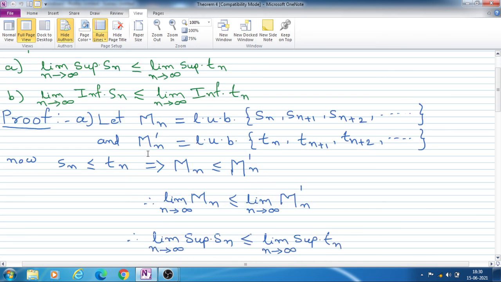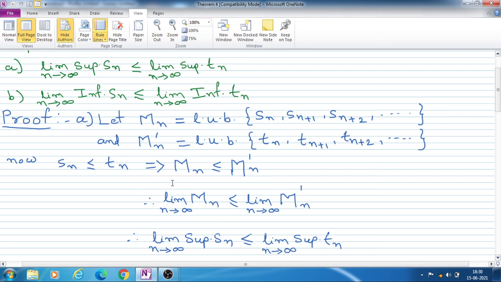So now limit superior of Sn means limit of capital Mn, limit superior of Tn means limit of capital Mn dash.